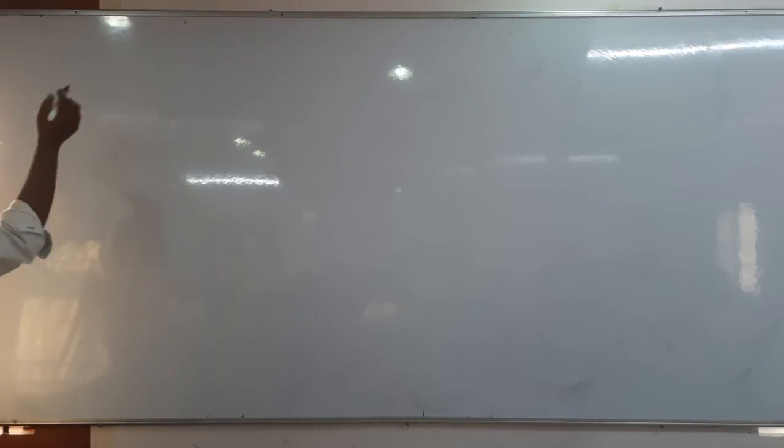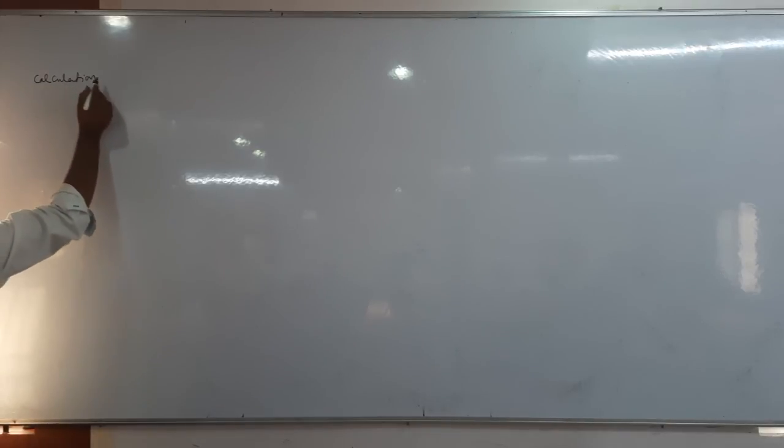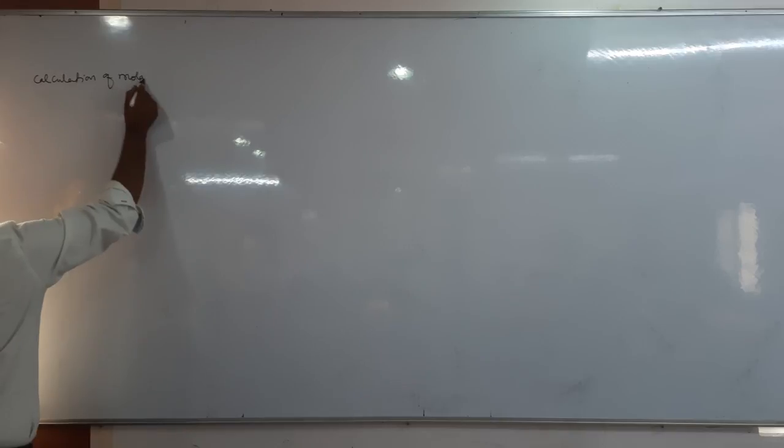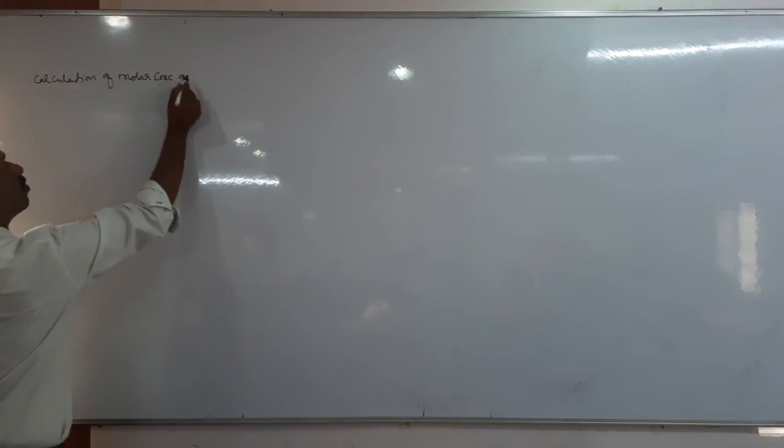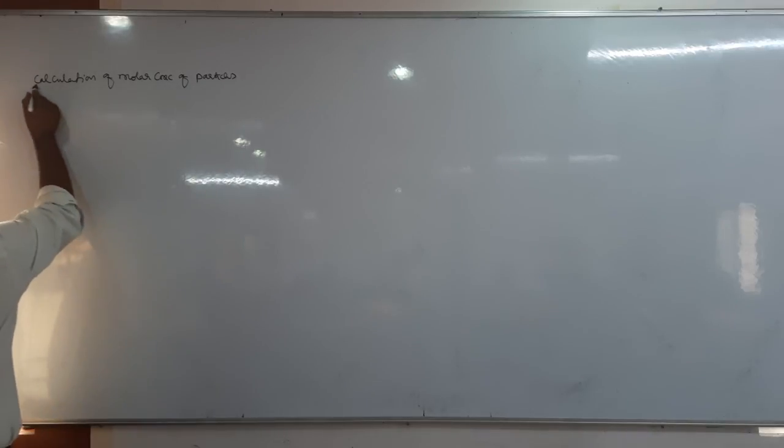Calculation of molar concentration of particles. We have already done this, but once again, calculation of molar concentration of particles. When an electrolyte undergoes complete association or complete dissociation, molar concentrations change. Yes or no? Molar concentrations change in dissociation and association, whereas normalities do not change.